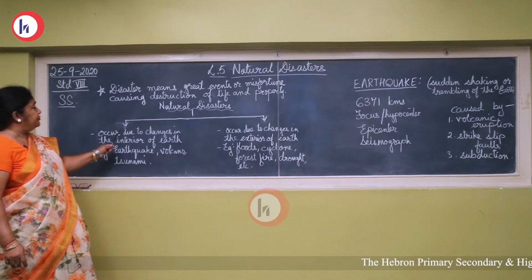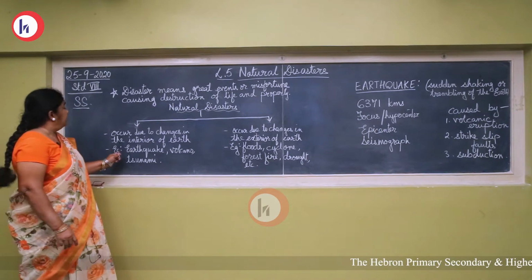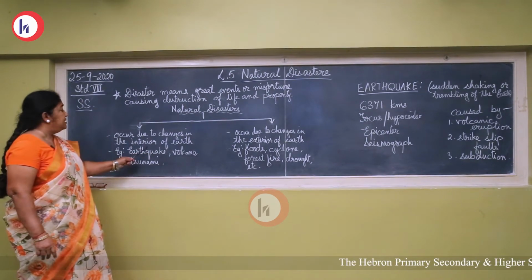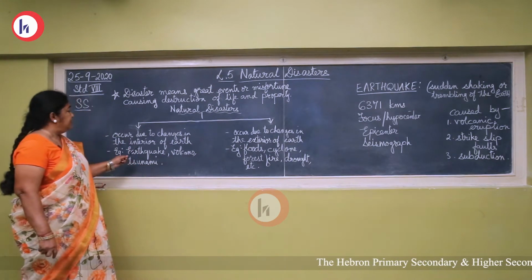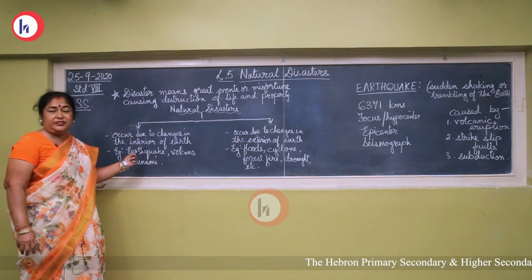Natural disasters are of two types. One, those that occur due to changes in the interior of the earth. Interior means inside the earth. Disasters that take place because of changes in the interior of the earth.